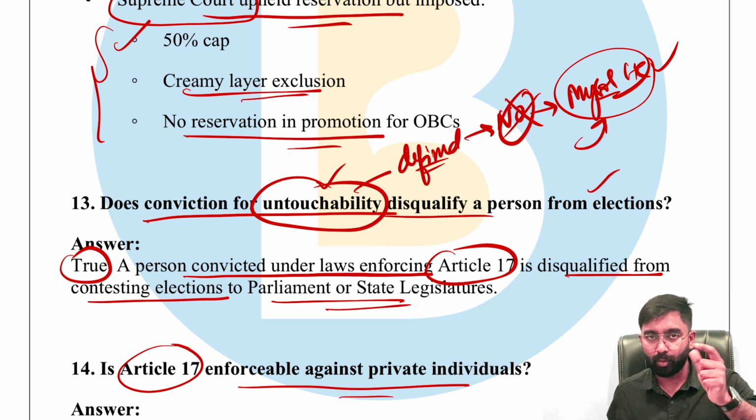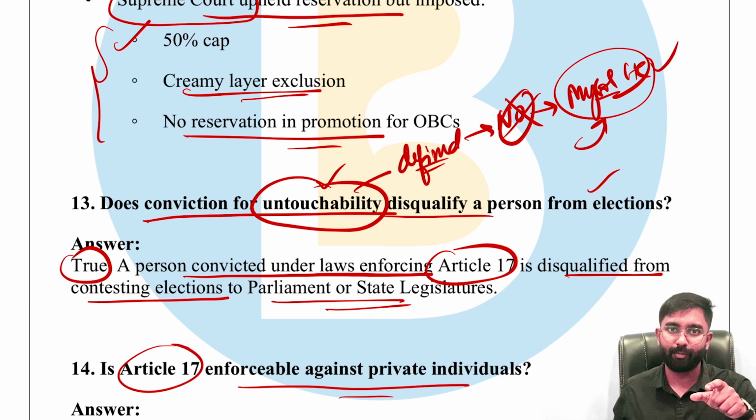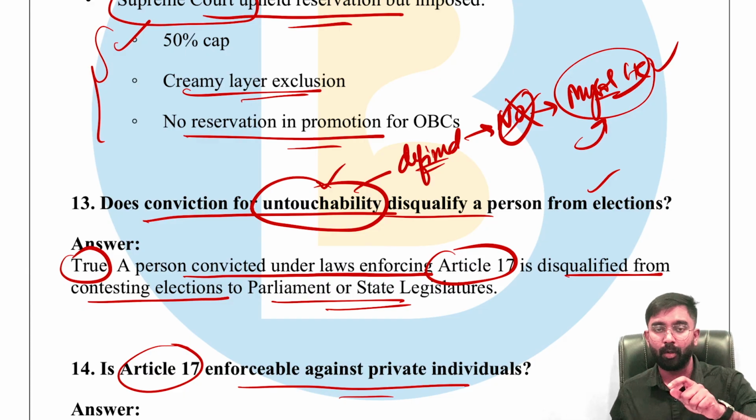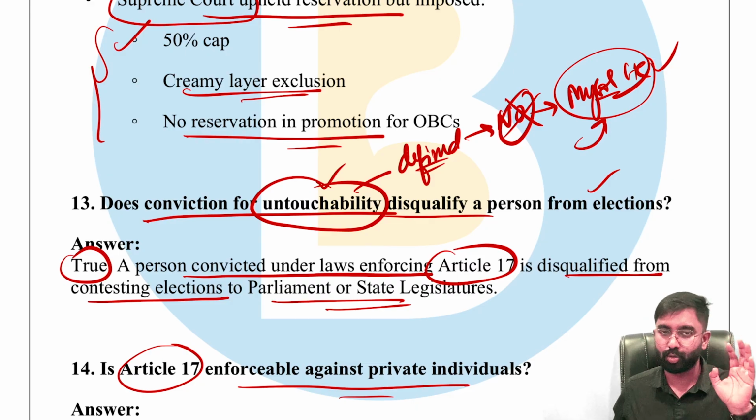There are a few more intricacies you have to look for beyond what untouchability is, beyond whether Article 17 is absolute or not. Beyond that, there are a few more things. Please do check it, right?